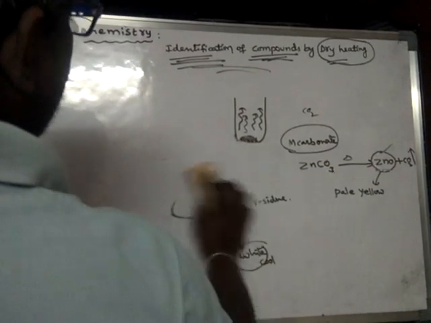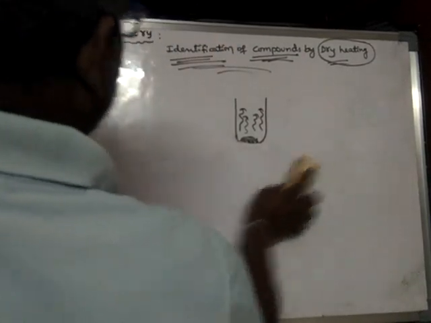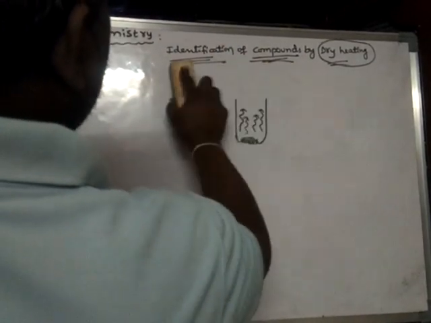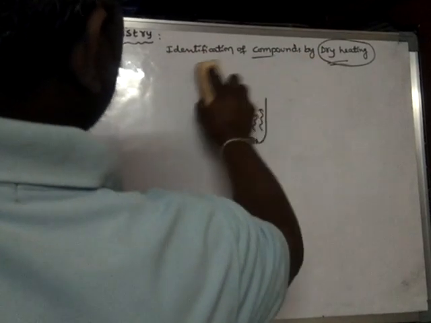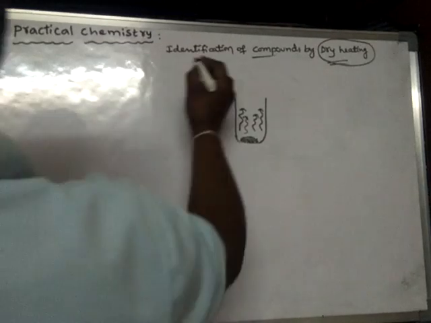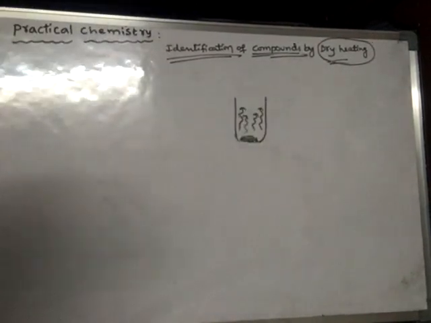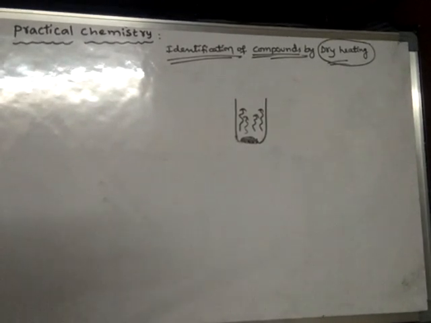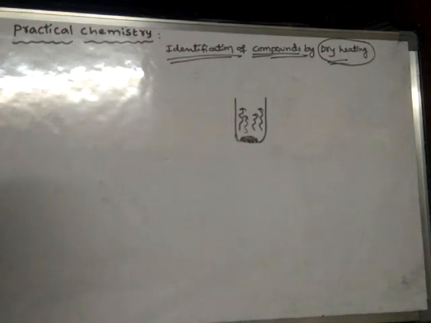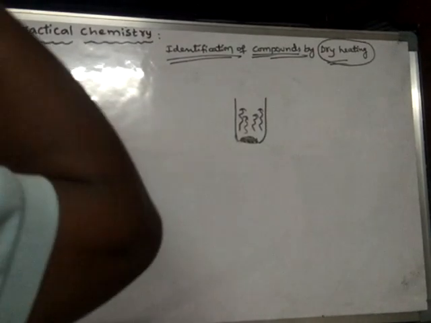Right, now let us learn about another compound. Always remember that zinc oxide is pale yellow when it is hot, and turns white when it is cooled. And one more thing, generally metal carbonates upon strongly heating liberate carbon dioxide gas. Next, one more compound.